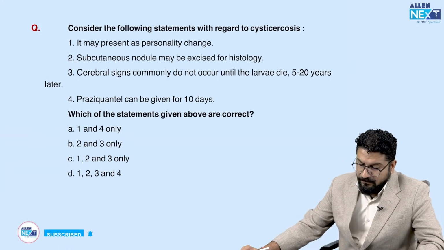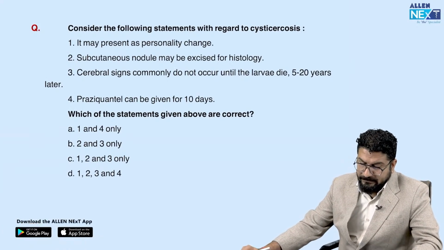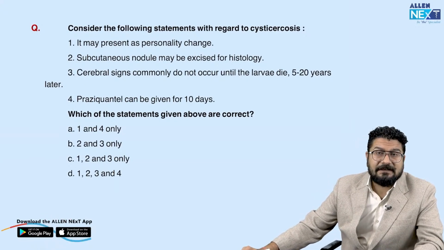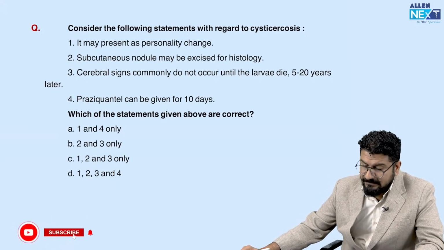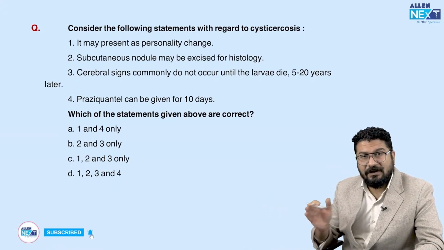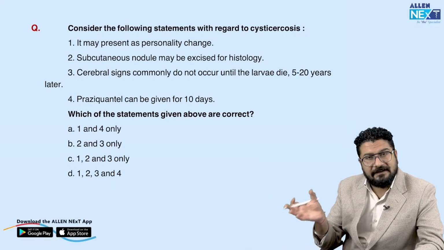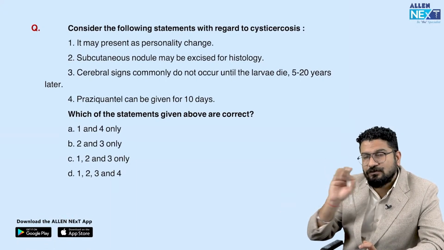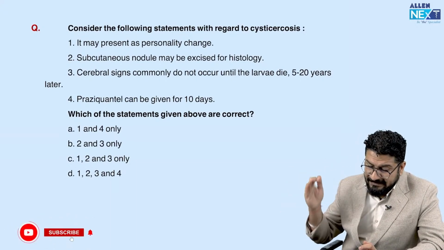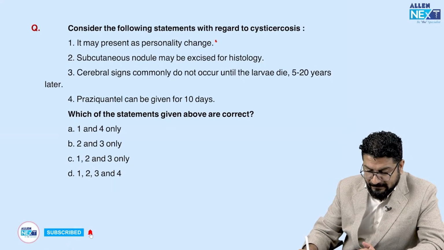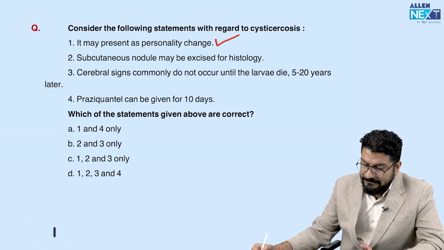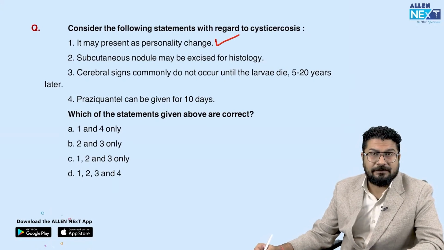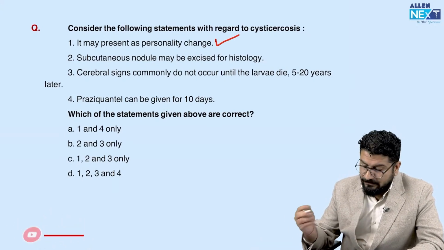Okay, then we have the following statements regarding cysticercosis. Cysticercosis may present as personality change. Understand, in later stage, remember, not in early stage. In early stage, this will present only with seizures, sometimes with headaches. So most common finding will be seizures. But in late stage, it can lead to personality change. That's the correct statement. Subcutaneous nodule may be excised for histology. Yes, we can use the subcutaneous nodule to take biopsy for histology examination.